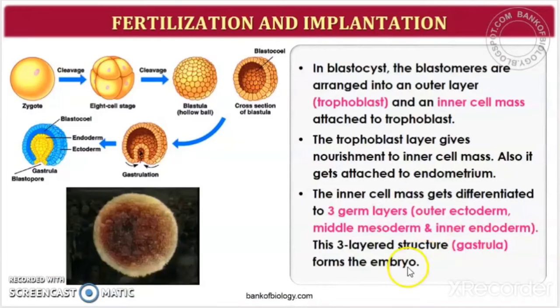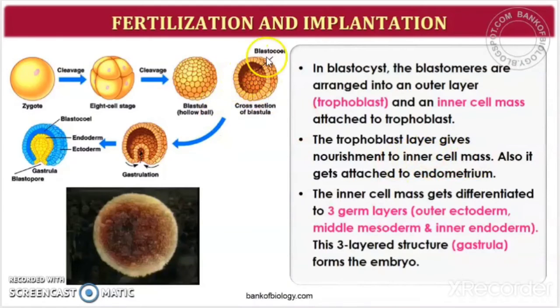Now let us find what is the function of the trophoblast and the inner cell mass. So this trophoblast layer gives nourishment to the inner cell mass. You can see the part which is written as blastula, right? So this is nothing but blastocyst. Why is it written as blastula? Because in case of mammalians, we call this stage as blastocyst or mammalian blastula. Okay, so the trophoblast is the layer which gives nourishment to the inner cell mass.